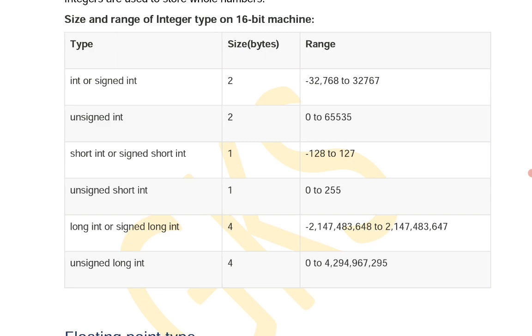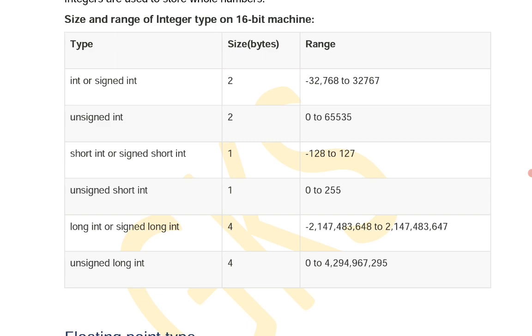Short int or signed short int generally occupy less size and have a lower range. Short int occupies 1 byte. 1 byte is 8 bits, used to store one character, and the range is minus 128 to plus 127.